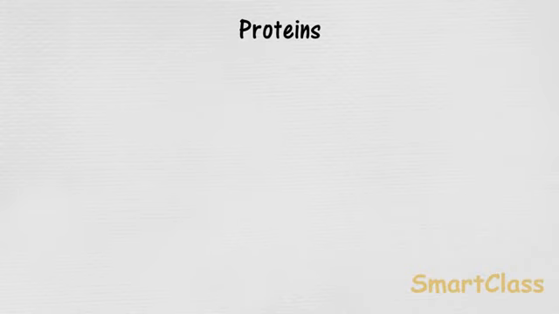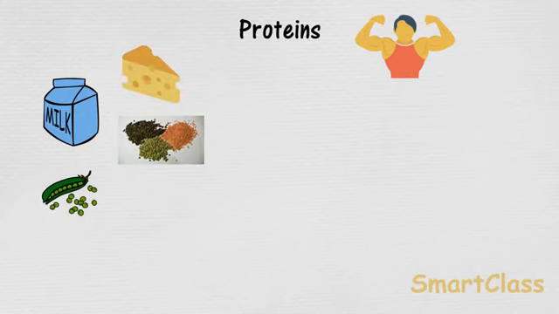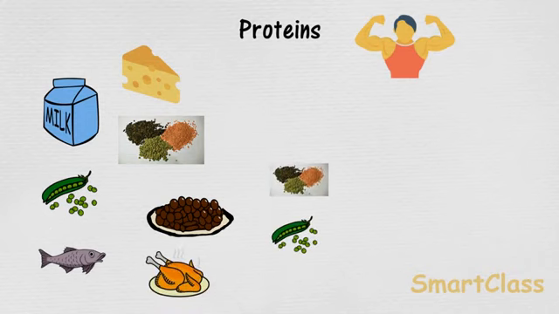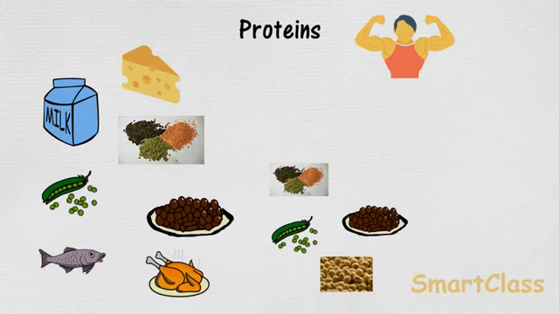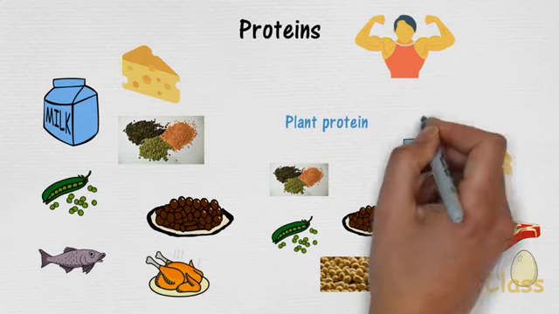Proteins are the substances that are needed for the growth and repair of our body. Foods containing proteins are known as bodybuilding foods. The various foods rich in proteins are milk, cheese, pulses, peas, beans, fish, chicken, etc. Foods such as pulses, peas, beans, soybean are sources of plant proteins. And foods like milk, cheese, fish, meat, chicken and eggs are sources of animal proteins.